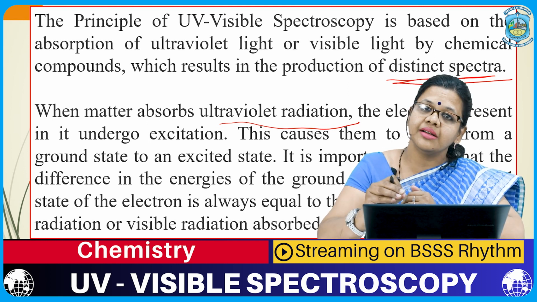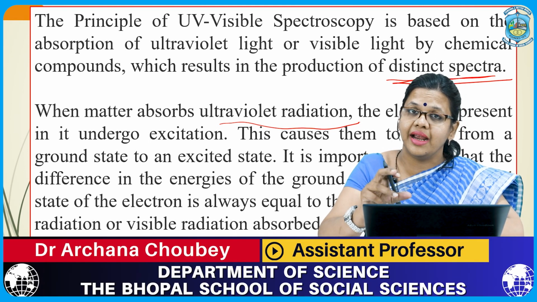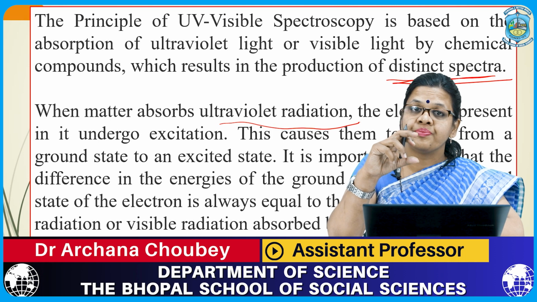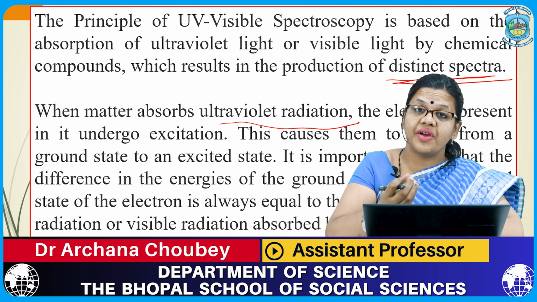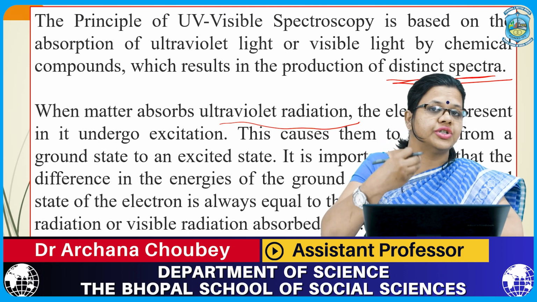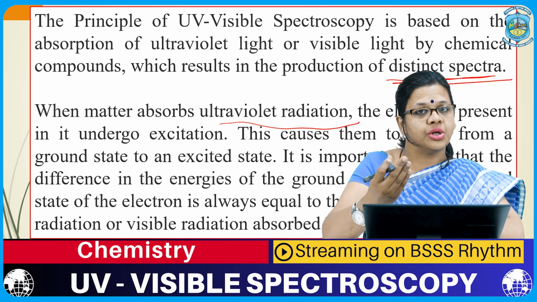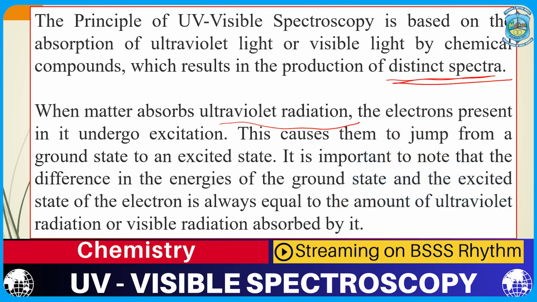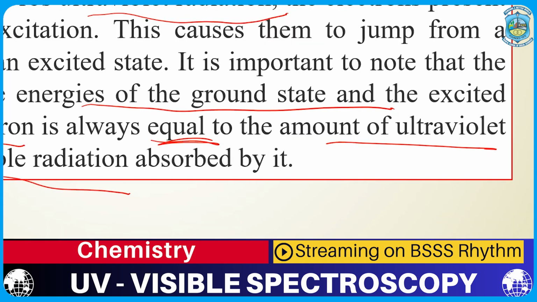If you are radiating the molecule and it doesn't get that desired energy gap, that amount of energy so that it can jump from the ground state to the excited state, the excitation will not be possible. So, it is important to know the difference in the energy of the ground state and the excited state. It must be equal to the amount of the radiation that is being absorbed.